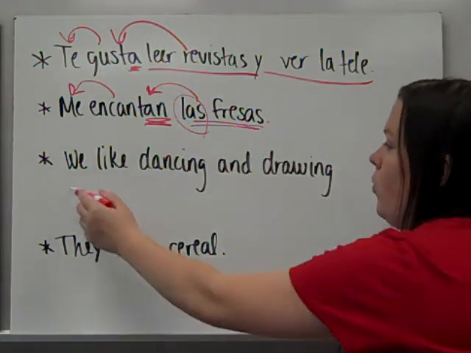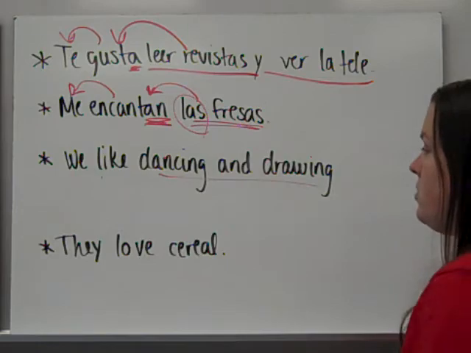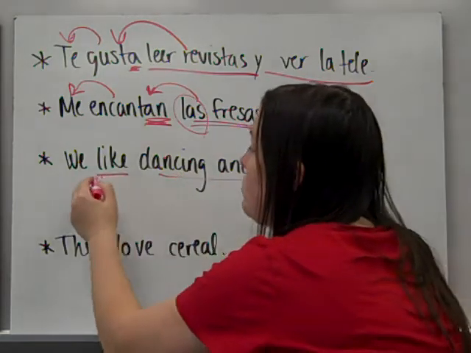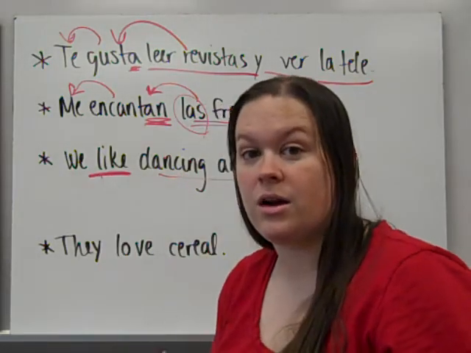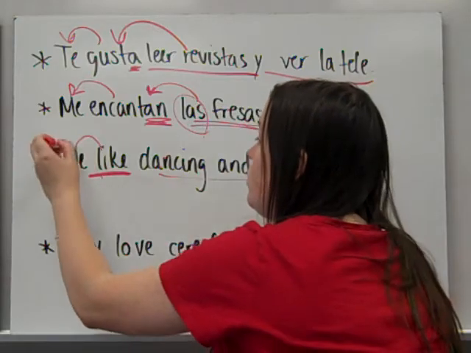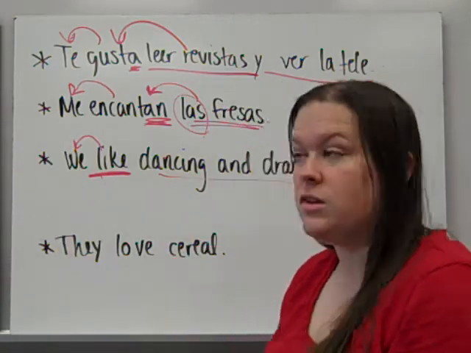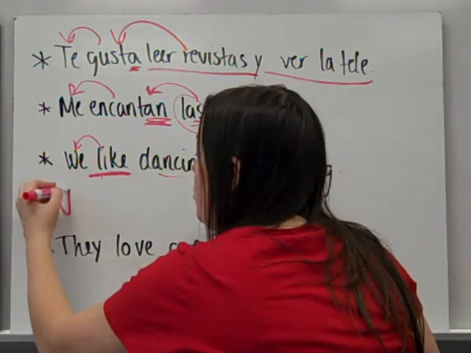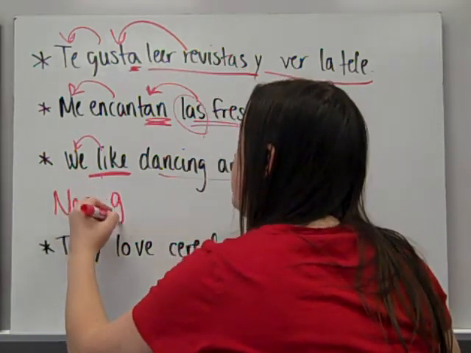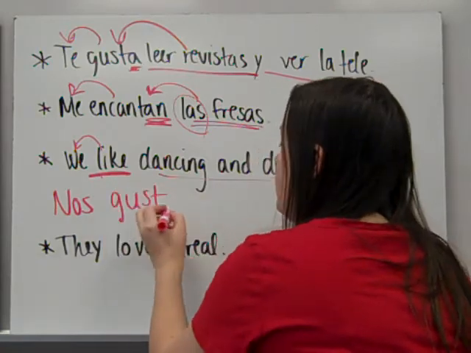All right, now trying to write them out. We like dancing and drawing. So really, dancing and drawing is pleasing, so that's not encantar, that's gustar, to... So if we like it, it's pleasing to us. So that is going to be nos. Liking is gustar. Let's leave the ending off.